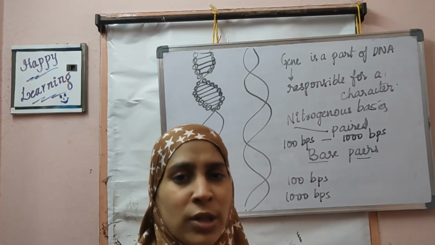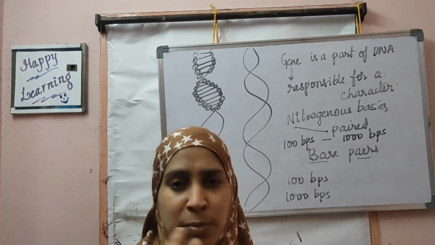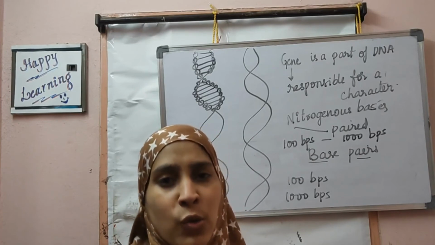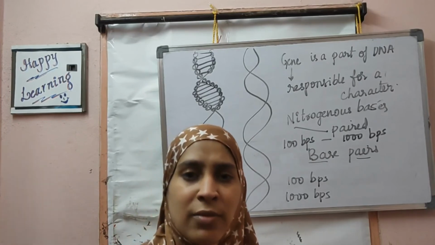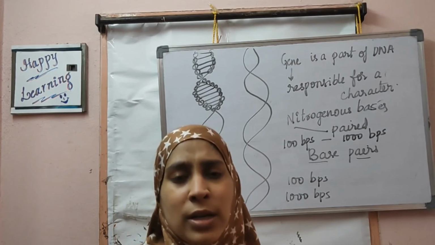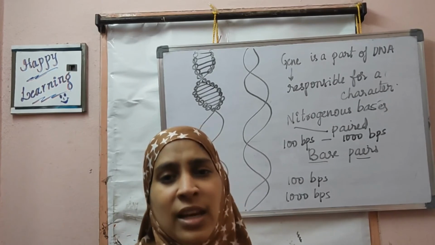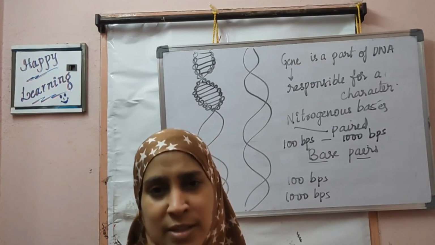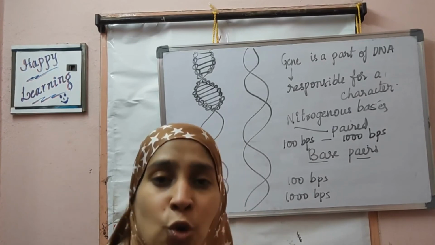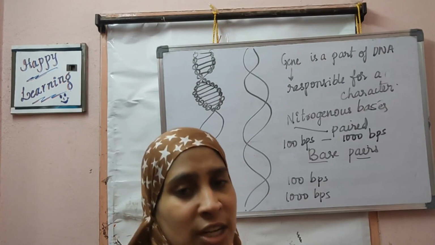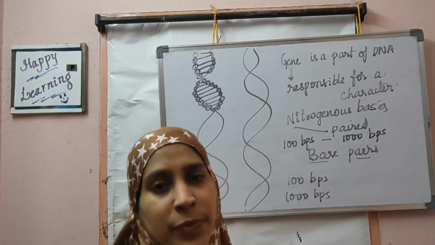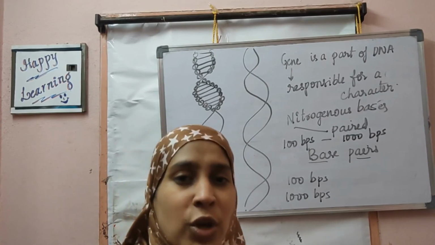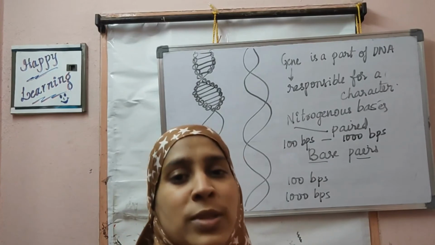Not beyond that. Some genes have only 200, some have 300, some have 400. Depending upon the character it is deciding, the length of the gene varies. But it has a limited structure. So there are so many genes on the genetic material of any organism. Now you understand how long the chromosome structure is.